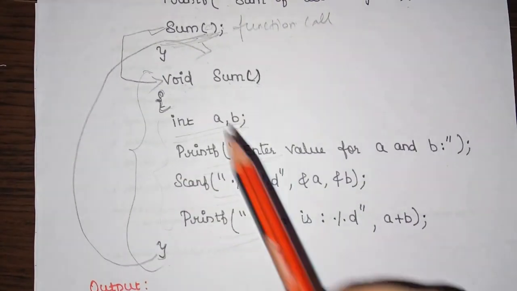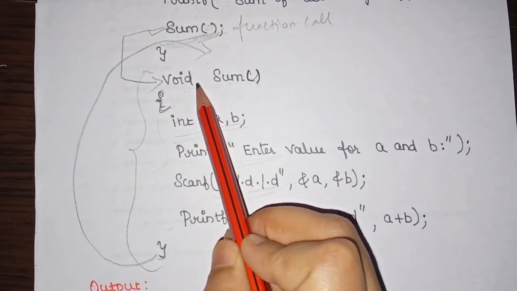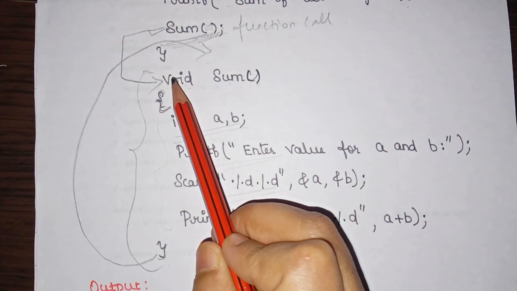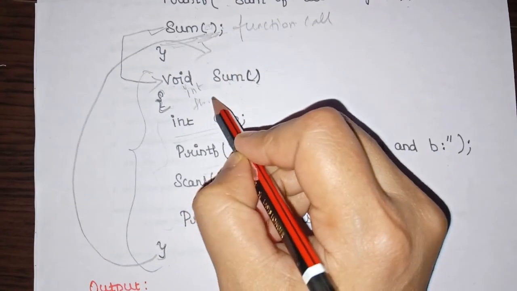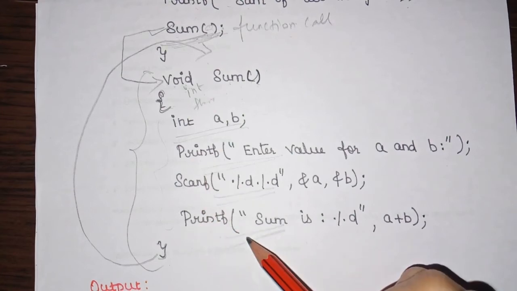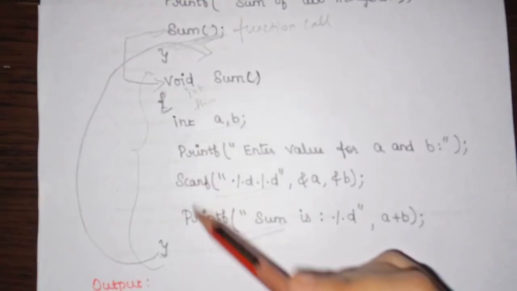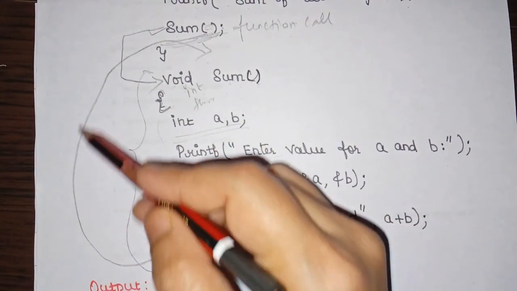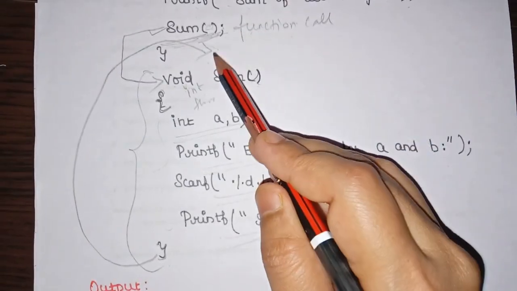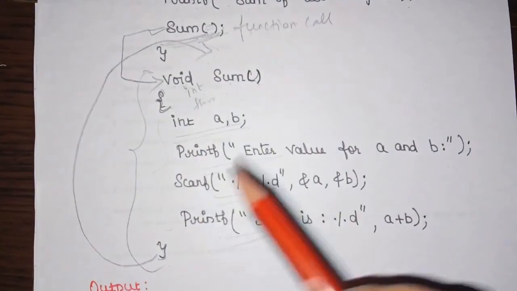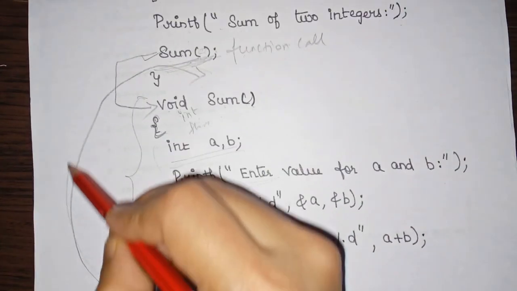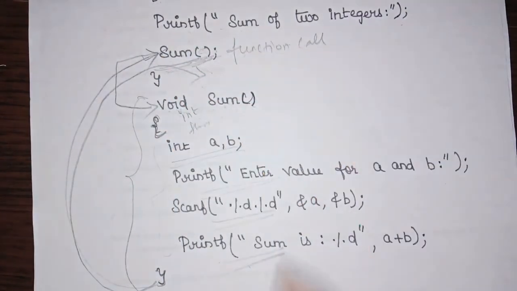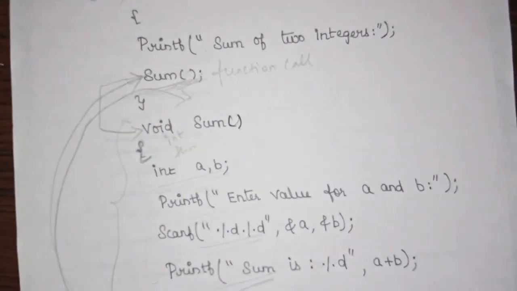Whenever you have some other return type, instead of void, like int or float, then it will return some value. Since we are using void, it doesn't return any value, so the control directly moves to the next statement of your function call. And if there is any return statement, the control will move back to that function call statement to return something.